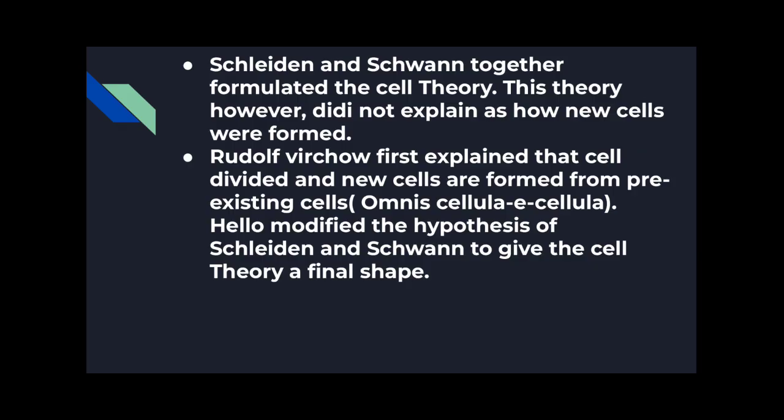Now, what happens? Schleiden and Schwann together formulated the cell theory, but the problem arises that they couldn't explain how new cells are formed. So another scientist comes forward. He first observed and stated, he first explained, that new cells form from pre-existing cells, that is, omnis cellula e cellula, okay, and he modified the hypothesis of Schleiden and Schwann and gave the cell theory a new say.